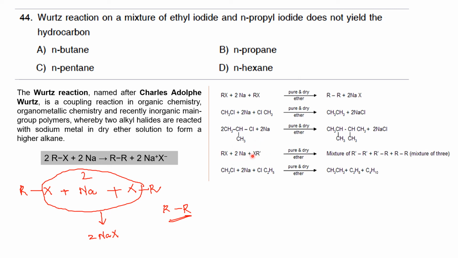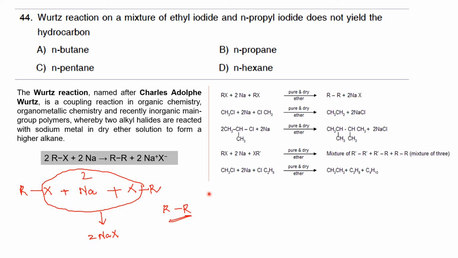In that case, you can get a mixture of products. R can combine with R, R dash can combine with R dash, and R and R dash can combine. Most probably you will be getting a mixture of three products.